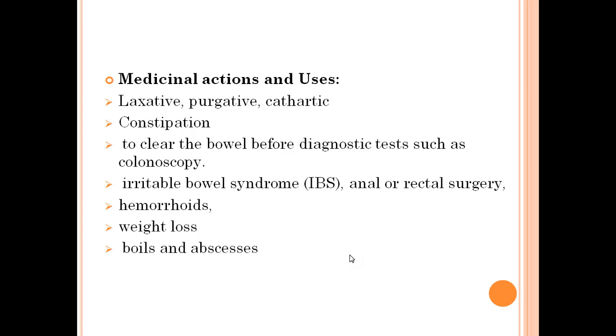Purgatives are those that remove everything from the bowel, while cathartics are those drugs that make the urgency to defecate sooner. So these are basically the same thing but with different degrees of action. Laxative is the least active, purgative is more active than laxative, and cathartic has the most powerful action.